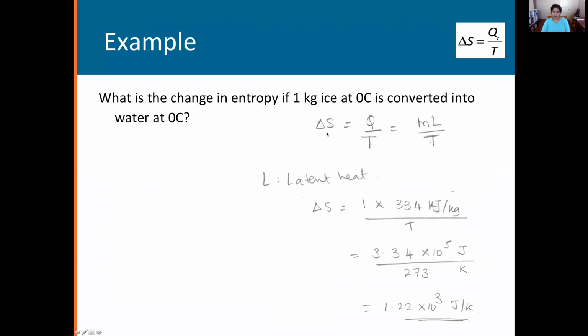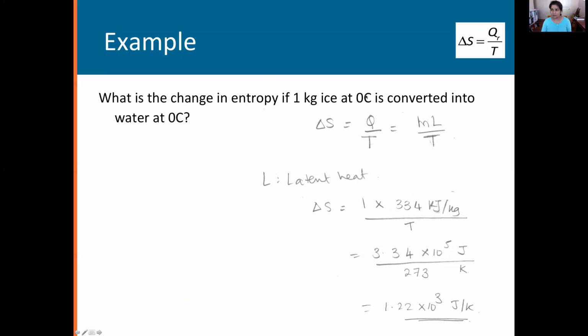So our delta S, which is defined as Q over T, where this heat is m times L, where L is the latent heat of ice. M is the total mass, which is 1 kg here. So 1 kg times the latent heat, which you'd have to look up. It is 334 kilojoules per kg, divided by the temperature, which is staying constant at 0 degrees.